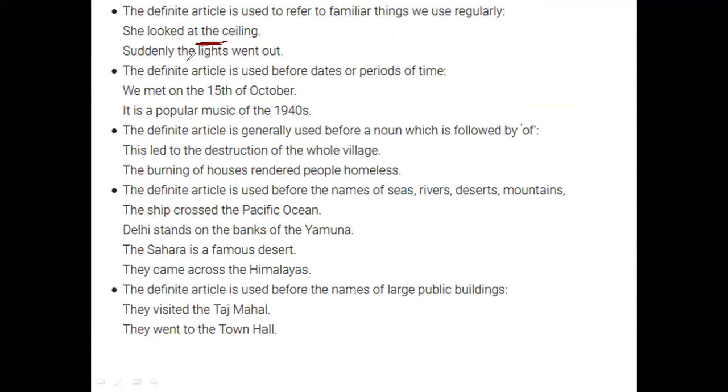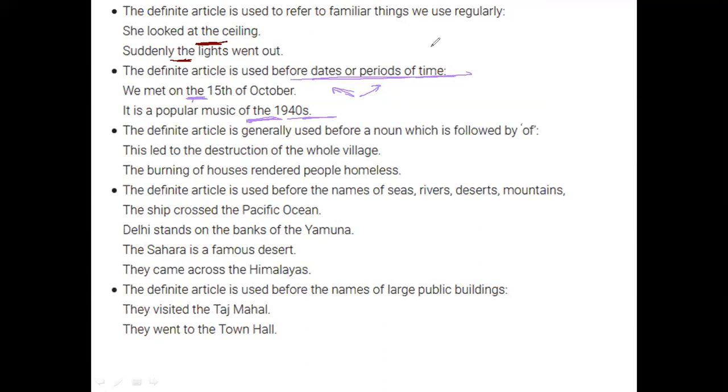This is also one of the most common terms that we use. Then, if we are trying to mention any date or period of time, like we met on the 15th, or we celebrate Gandhi Jayanti on the 2nd of October, or it is a popular music of the 1940s. When you're referring to any date or period of time, you must mention "the".